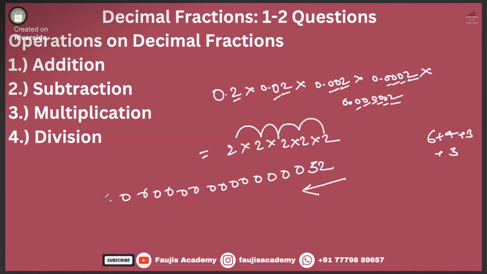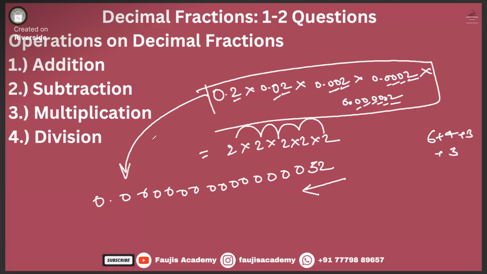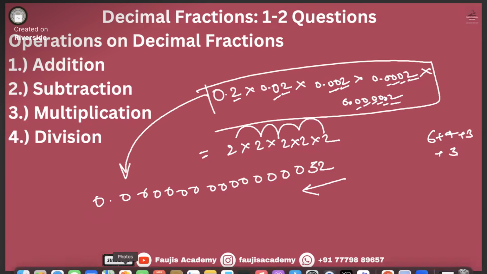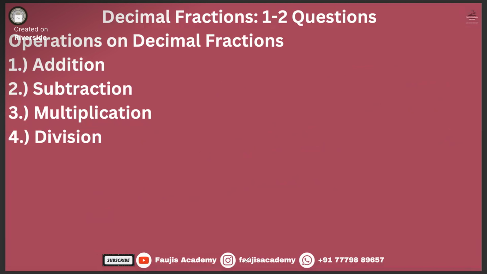Now you give the point and zeros. This is what the multiplication will look like. Is it clear to you all? Yes, sir. Cool. Thank you so much.